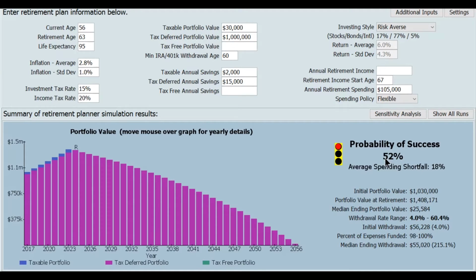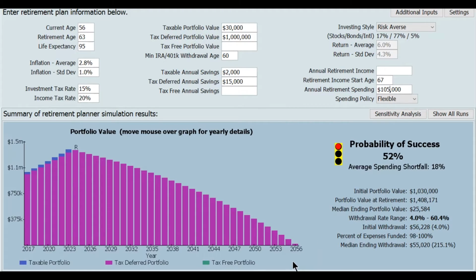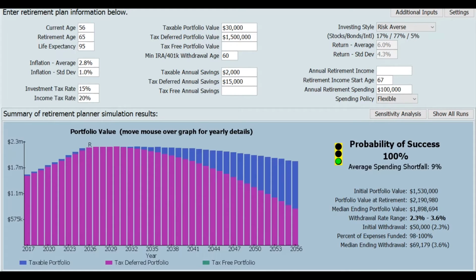Here we go. Wow. Just those modest changes bring the probability of success down to just 52%. There's about an even chance that this couple will run out of money. That's a pretty high level of risk. Most people would not really be excited about taking that on. And really, my point here is, if I ask anyone, what's your guess? Intuitively, what do you think is going to happen if I make these changes? No one guesses that the impact is as big as it is. So I want you to be aware of it.